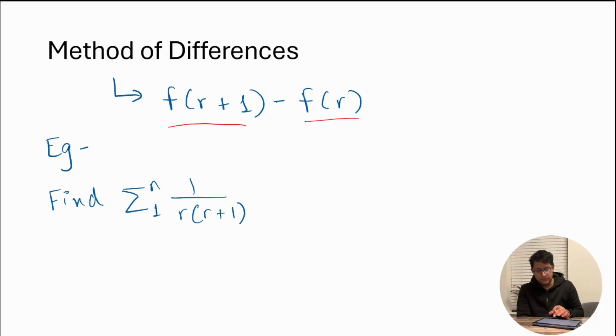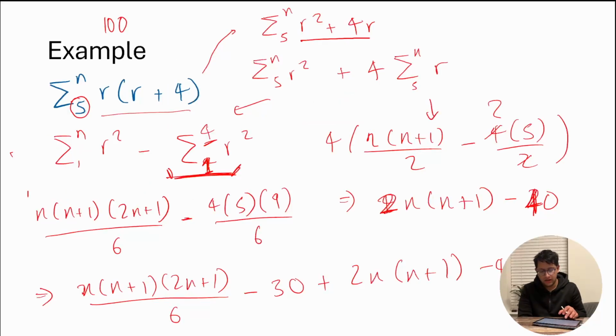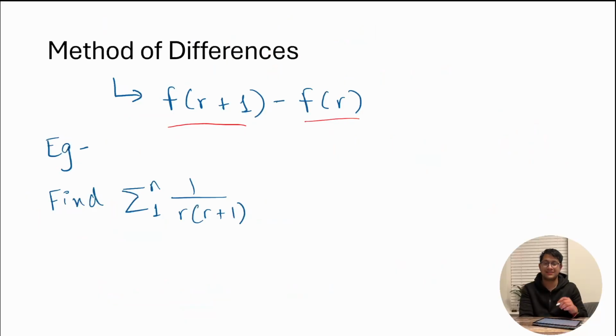So for example, I'm looking at this, right? And you may be thinking, oh wait, can't you do the r plus 1 formula? No, you cannot, because it's the denominator this time. So what we will do instead, and this is actually the case for most method of differences summations, you'll start off with some sort of mixed improper fraction. You'll have to split up the fractions, converting into partial fractions, right?